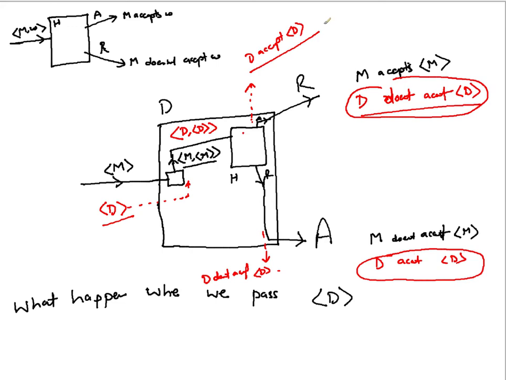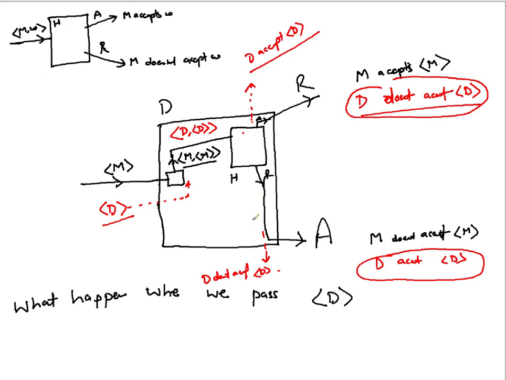So a single decision cannot be both. D is saying I am rejecting my own description, while the decider is saying no, D is accepting its own description. And on the other side, the decider is saying D does not accept its own description, but because of the construction of D, D accepts it.